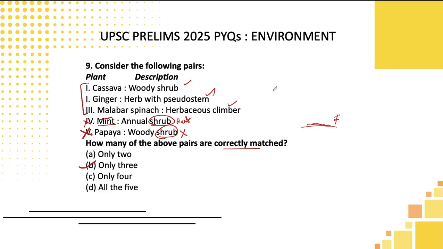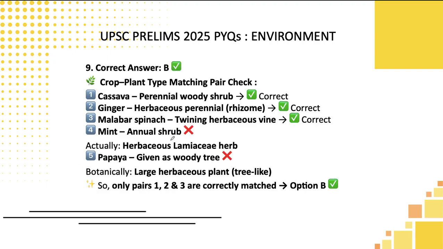Where this basic difference of herb, shrub, tree is available: basic NCERT science, 6th standard, 7th standard, 8th standard students. Kindly go and revise it. You can answer this very easily. It's picked from there only. For environment also, you need to read science NCERT, students. So the correct answer is option B only.